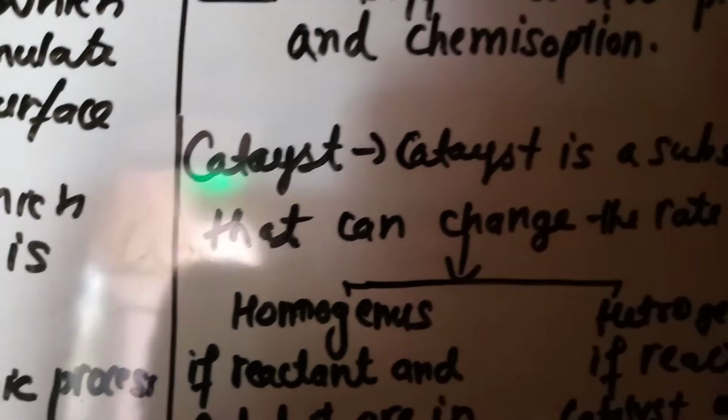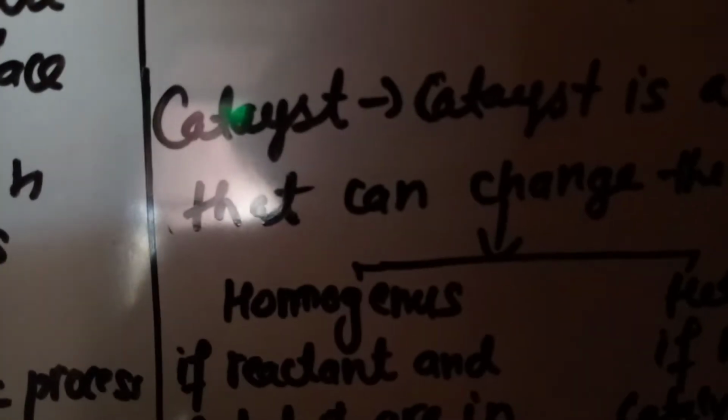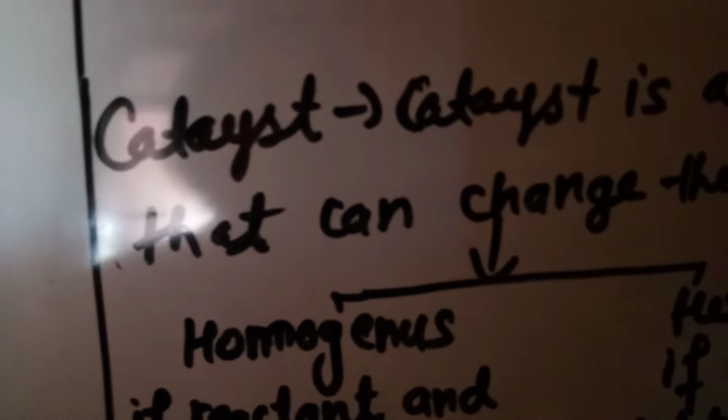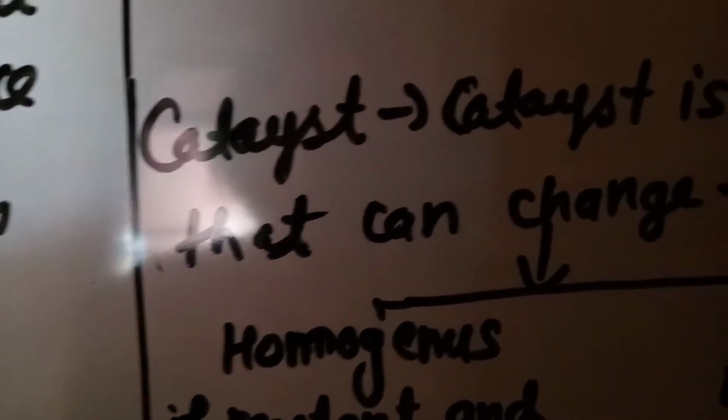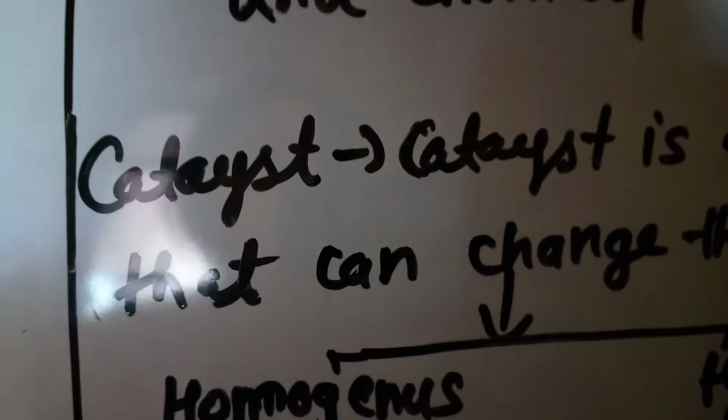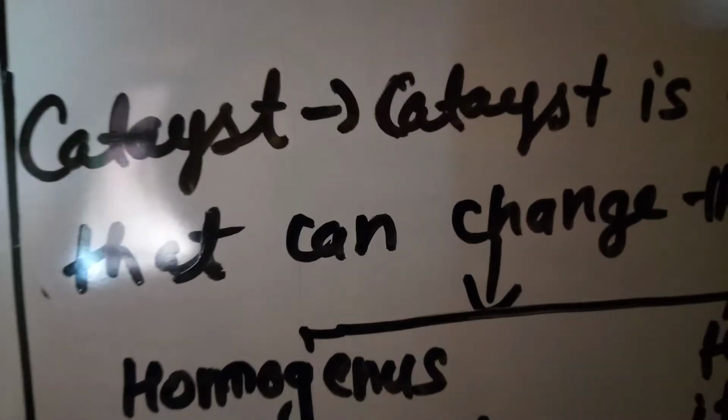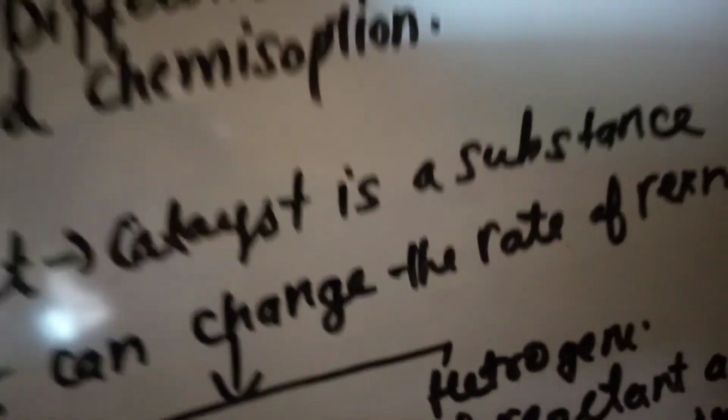Now move on to the next topic, that is catalyst. What is a catalyst? We hear this word many times. A catalyst is a substance that can change the rate of a reaction.